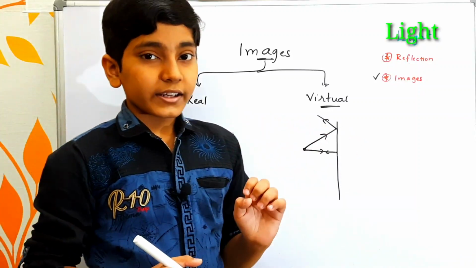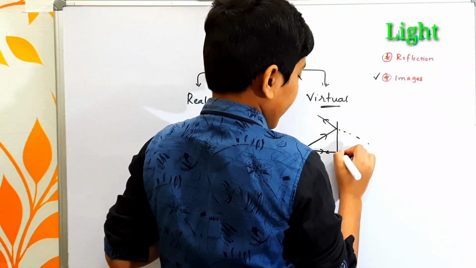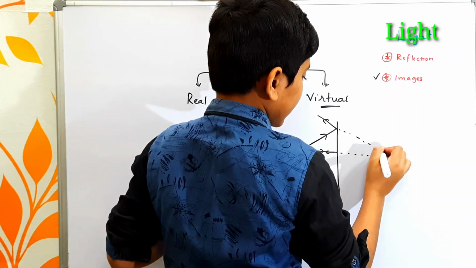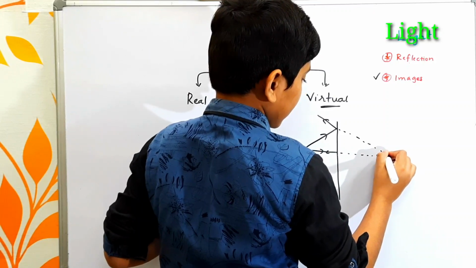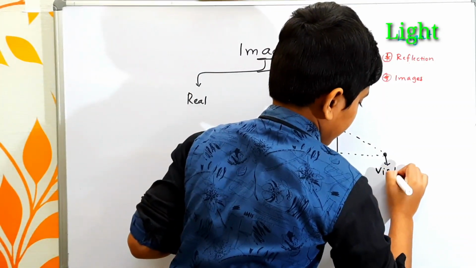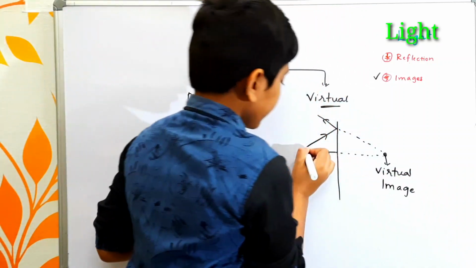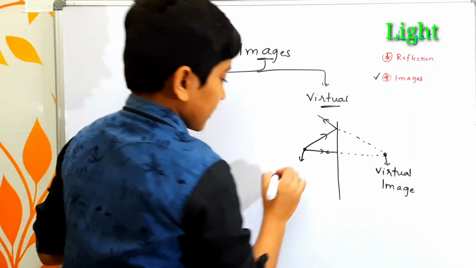If we elongate and produce the reflected rays behind the mirror, we will get the image that is formed here, which is the virtual image. And the object is called the real object.